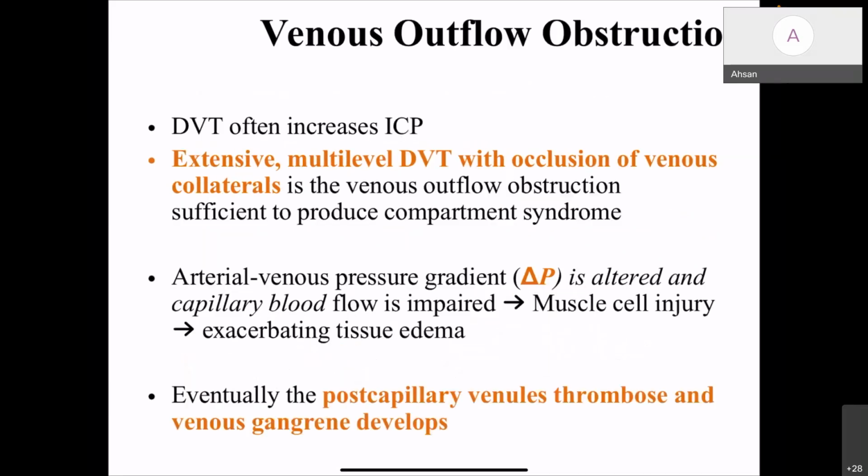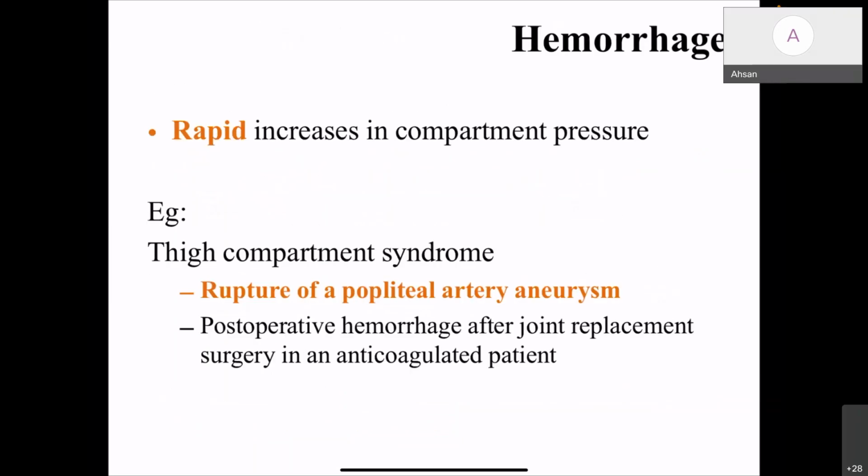Venous outflow obstruction: DVT often increases the ICP, but in general it doesn't produce compartment syndrome. But extensive DVT, with multi-level DVT and occlusion of the venous collaterals, is a venous outflow obstruction sufficient to produce compartment syndrome. The arterial venous pressure gradient, the delta P, is altered and capillary blood flow is impaired. This causes muscle cell injury and later increasing edema. Eventually, postcapillary venous thrombus and venous gangrene develop.